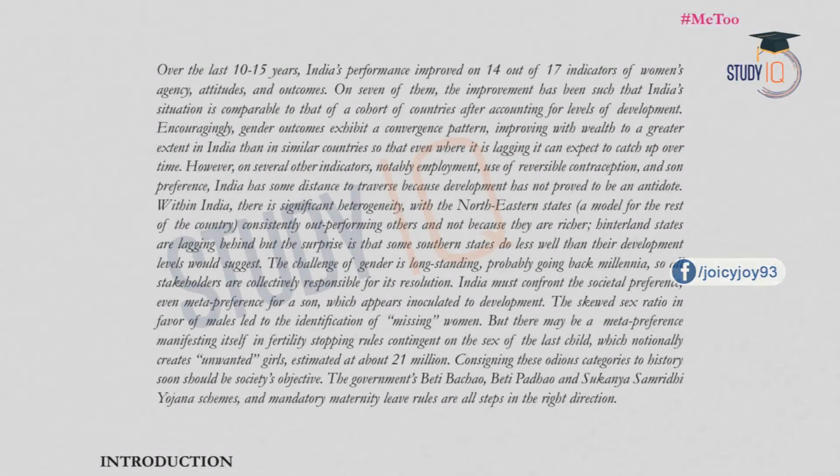In the introduction, we will see that India's performance has increased on 14 out of 17 indicators regarding women's agency, attitudes and outcomes. But which areas need improvement? It is employment, use of reversible contraception, and son preference. So these three areas need improvement. And also there is significant heterogeneity in India, which means different states are performing differently on this issue, that is gender and son meta preference.